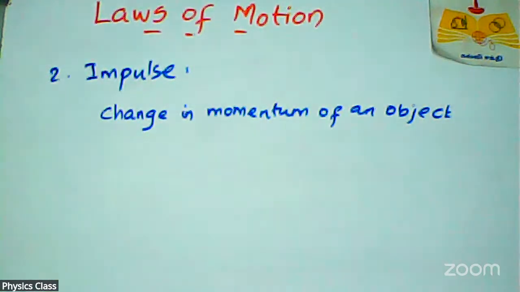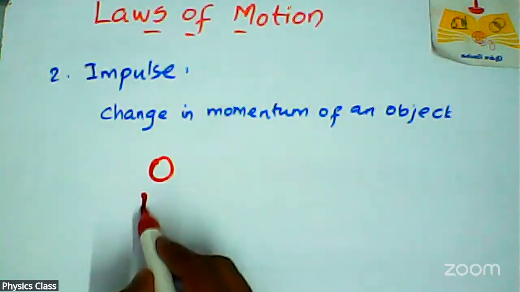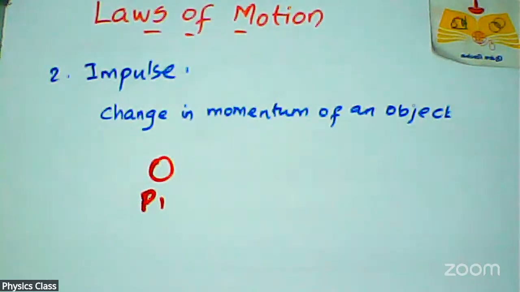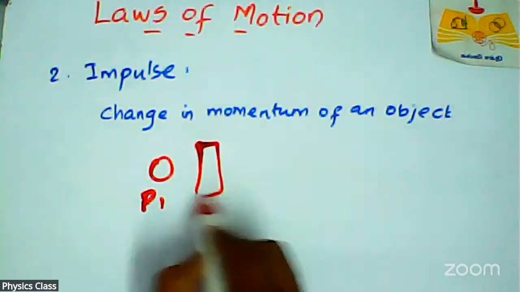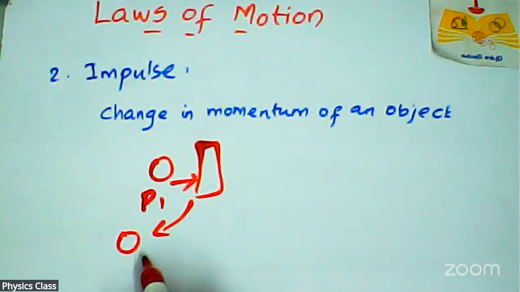Suppose one ball has some momentum P1 before collision. After collision with some wall, that ball goes here, so now that ball's velocity may change. Mass does not change. Mass is universally constant; it does not change any second, anywhere.